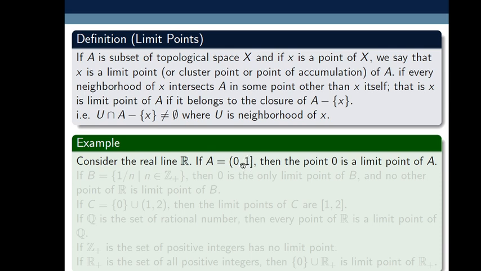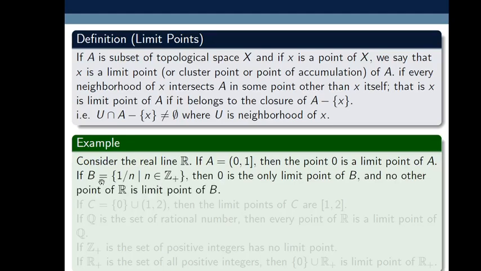Similarly, if I take 1, then 1 is also a limit point of this set A. In fact, the closed interval 0 comma 1 is the set of all limit points of A. All the possible limit points of A lie between 0 and 1, and 0 and 1 are also limit points of A.